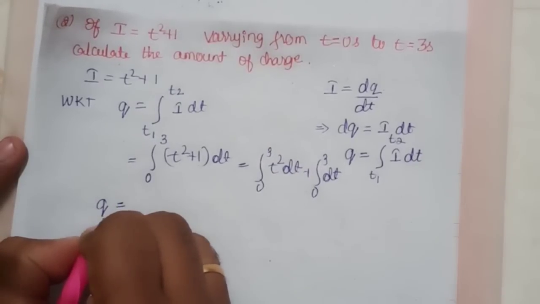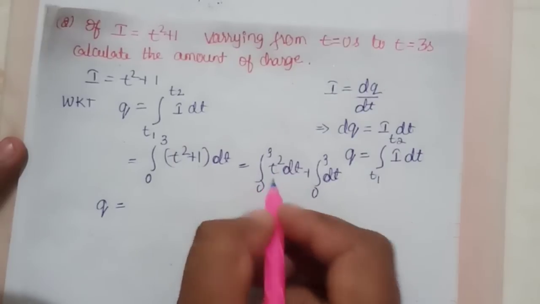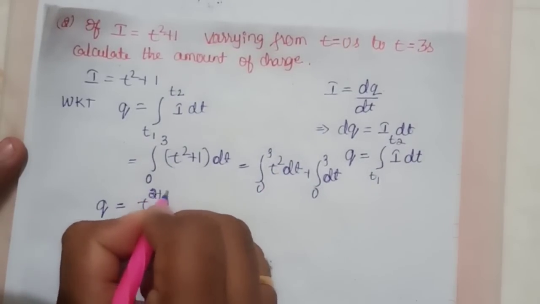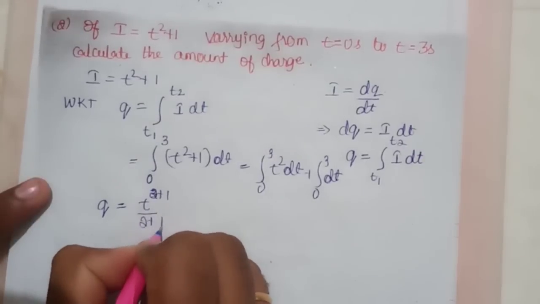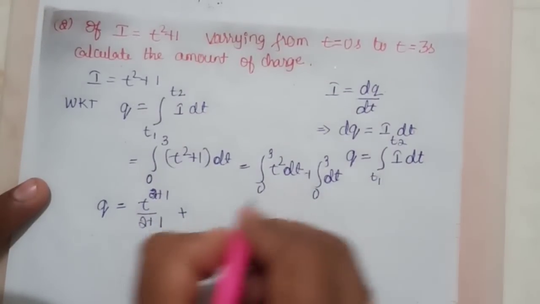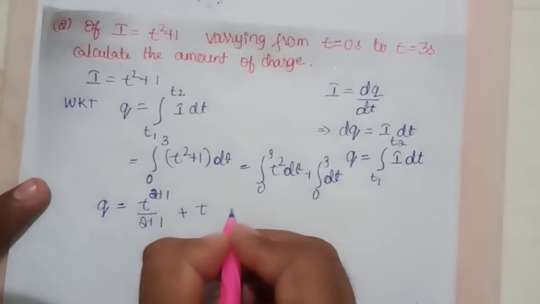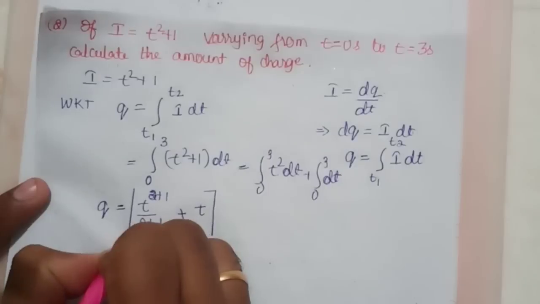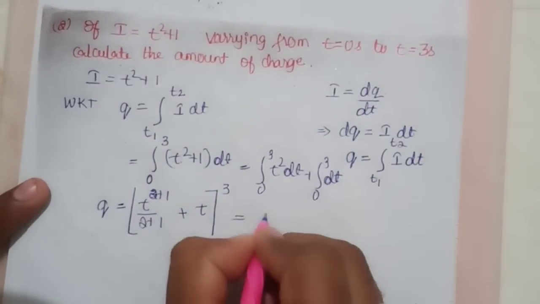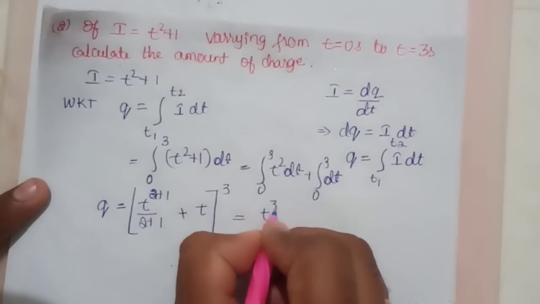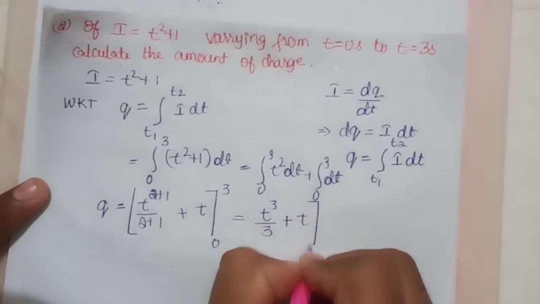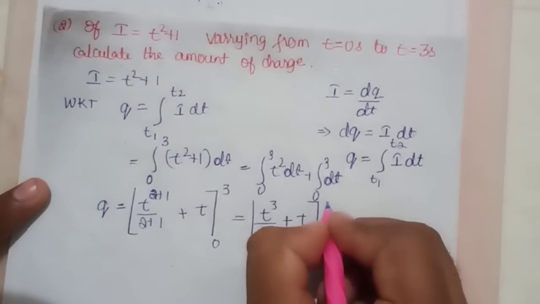Therefore q is equal to the integration of t square, which is t to the power 2 plus 1 divided by 2 plus 1, plus the integration of dt, which is t. So t cube divided by 3 plus t, solved from 0 to 3.